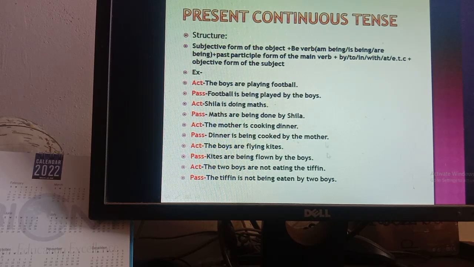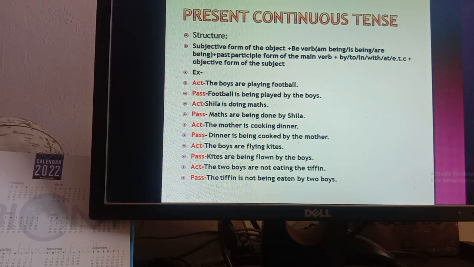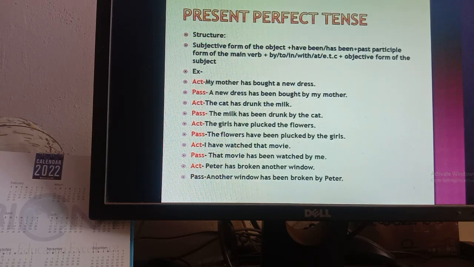So this is very easy actually. If you learn the structure, changing voice is not difficult, so learning the structure is mandatory. Okay boys, so this is all about present continuous tense. I am going for present perfect tense.